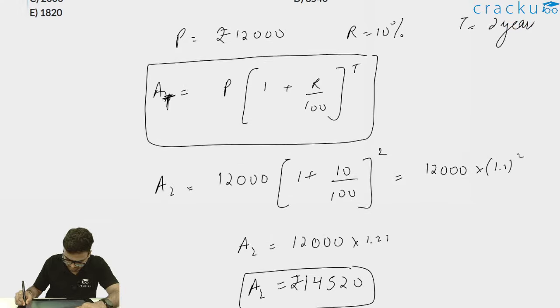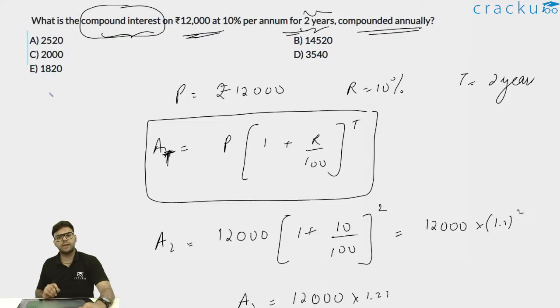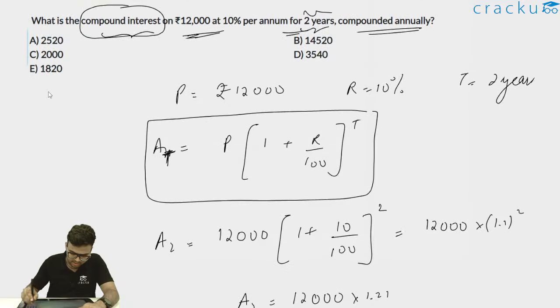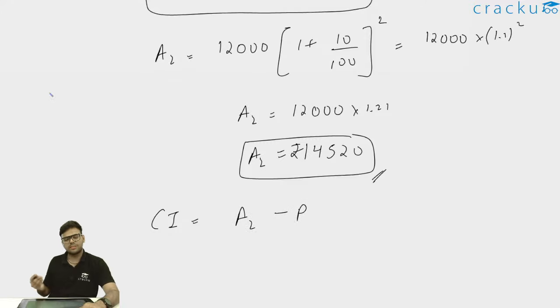Now we have to find out the compound interest. We don't have to find out the value after 2 years, which is 14520. We have to find out the compound interest. So compound interest will be what? The interest part, or CI, is equal to A2, which is amount after 2 years, minus the principal amount. This is how you calculate the interest which you have received.